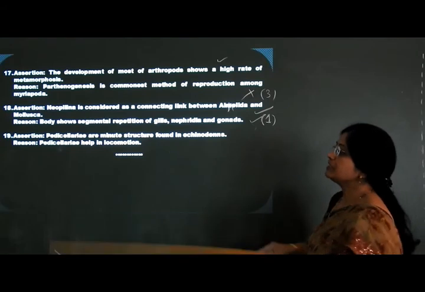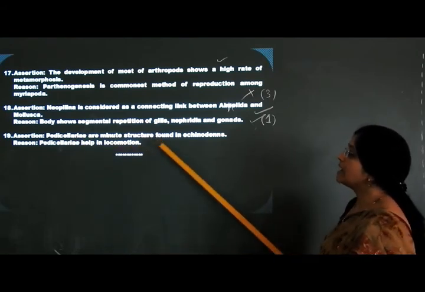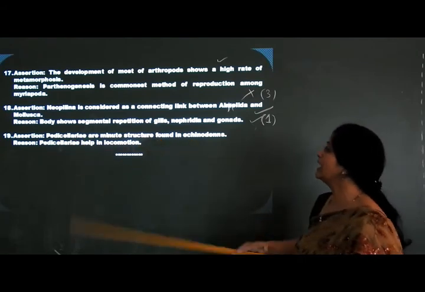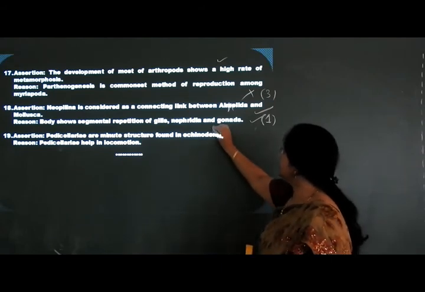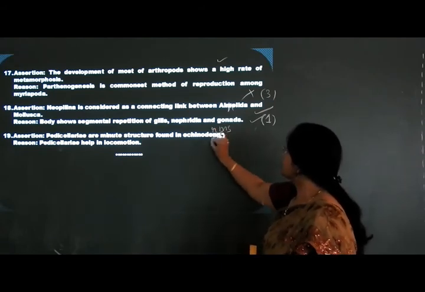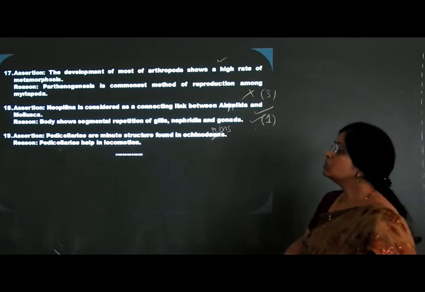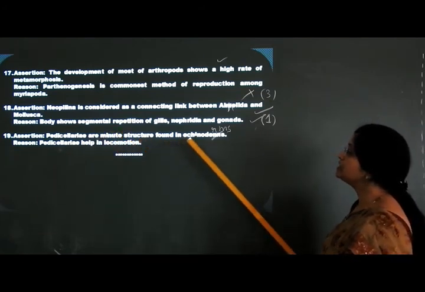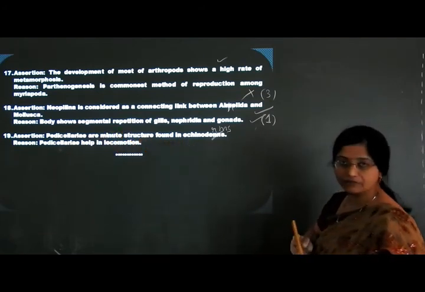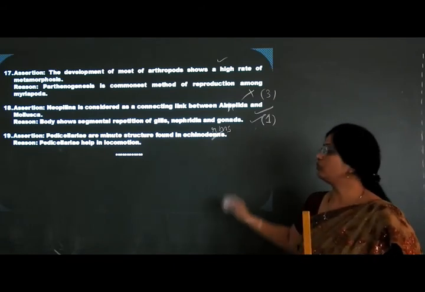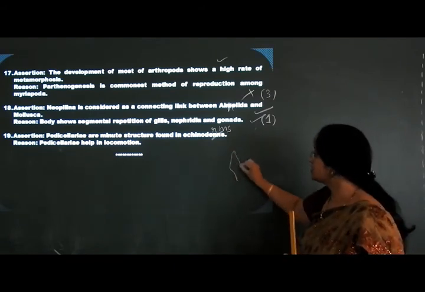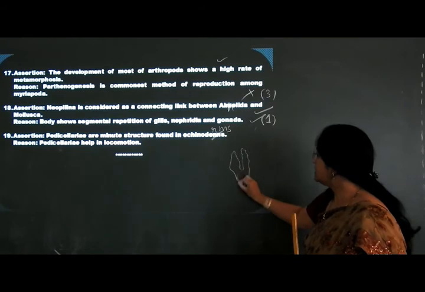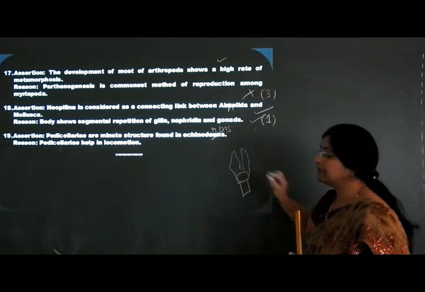Next, the last question here. Pedicellaria are minute structures found in echinoderms. The spelling mistake is there while typing. Pedicellaria, I have told you, are jaw-like structures. A basal plate and a stalk will be present.